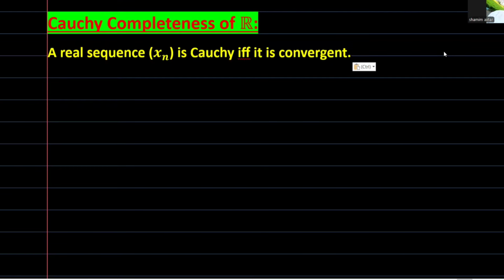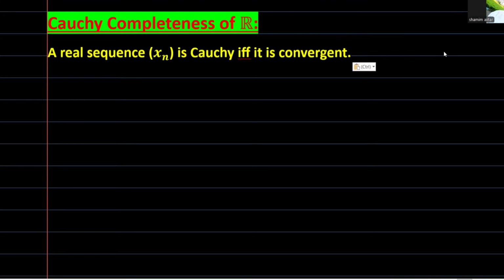Today we will discuss Cauchy completeness of real numbers. The Cauchy completeness of real numbers says that any given real sequence is Cauchy if and only if it is convergent.